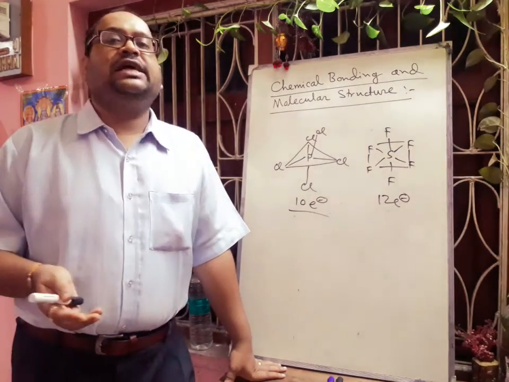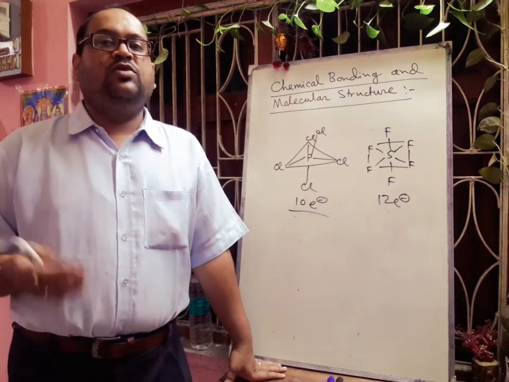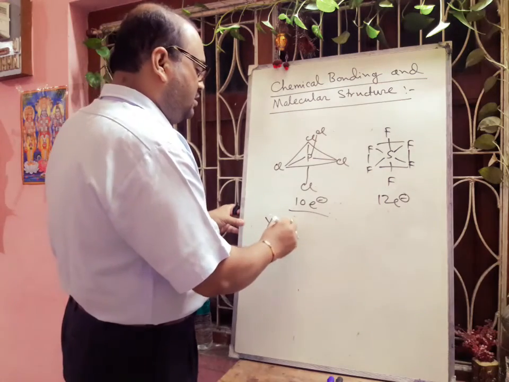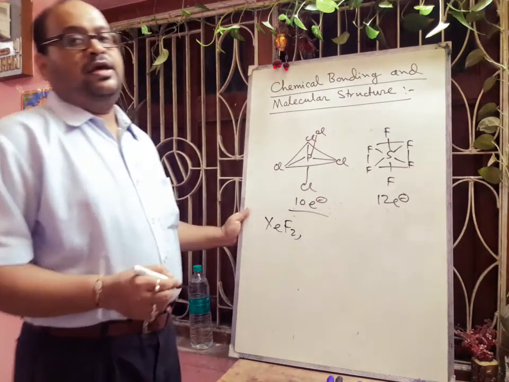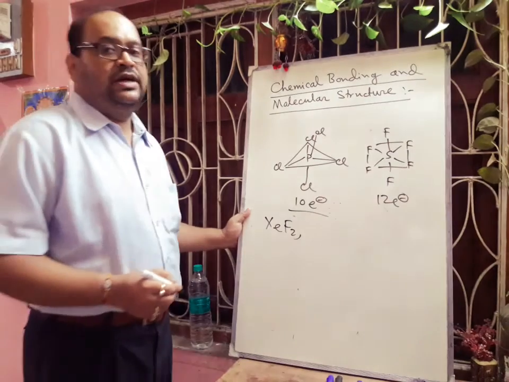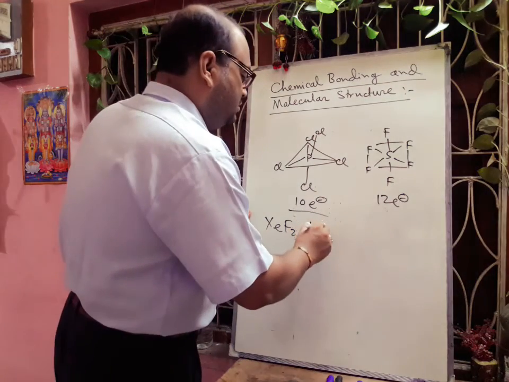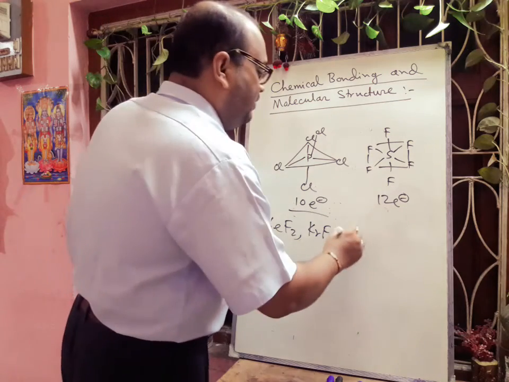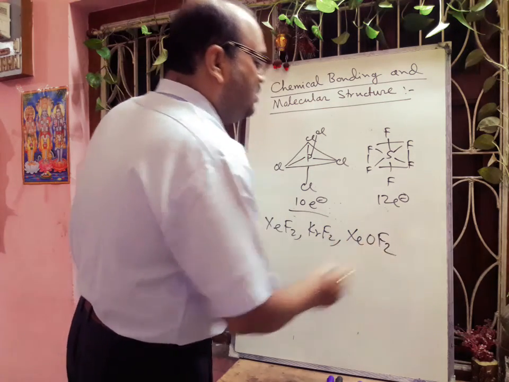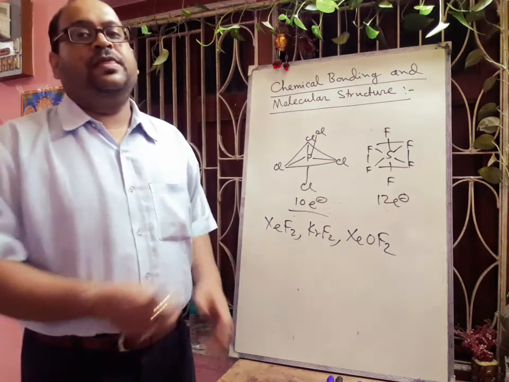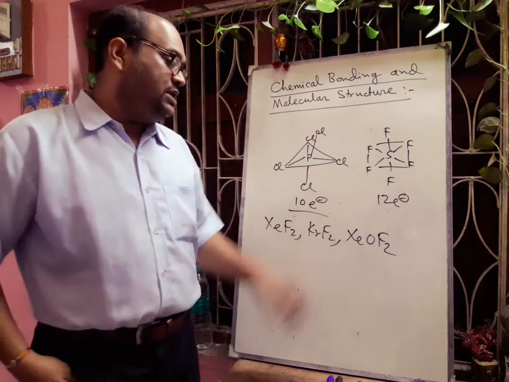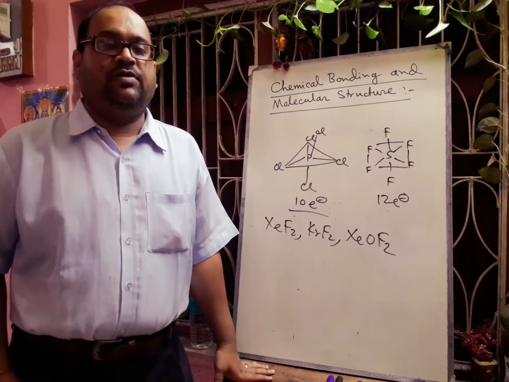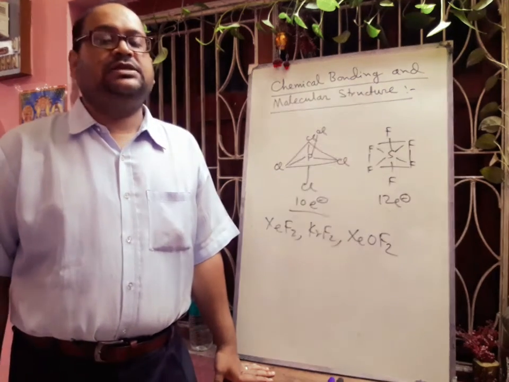And next we can talk about the formation of noble gas compounds, like xenon difluoride, which have already been discovered. Okay, and also the krypton compound KrF2. We can think about the xenon oxyfluoride XeOF2. So these compounds we have already prepared. Okay. So here also, xenon and krypton, their outermost shells are already filled up, although they are forming chemical compounds. That means this is also a limitation of the octet.